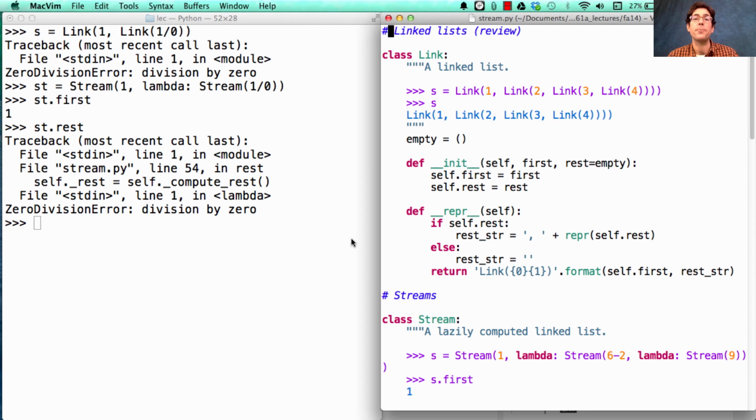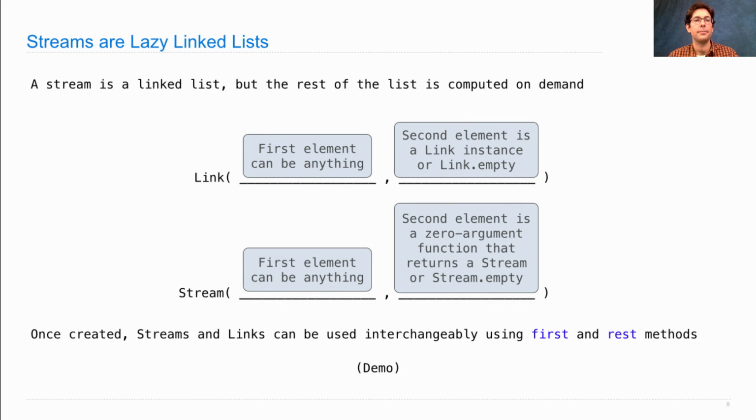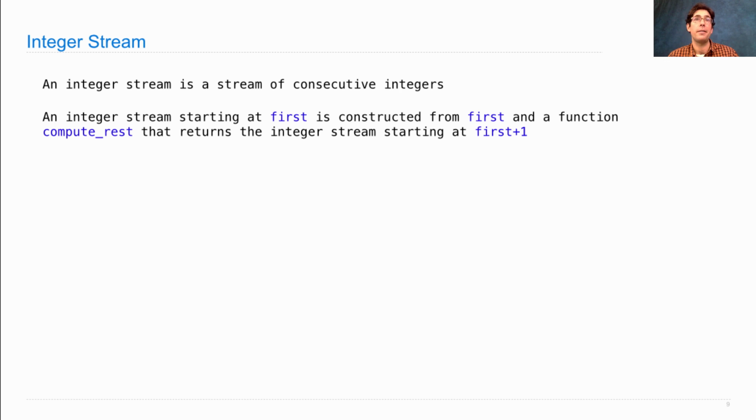So we've seen why streams are different than linked lists. But why might they be better? Well, let's look at an example. I'd like to create a sequence of all the integers. Now, there are infinitely many integers. That's hard to put in a linked list because we would run out of memory. But we can put a representation of all integers into a stream. So an integer stream is a stream of consecutive integers.